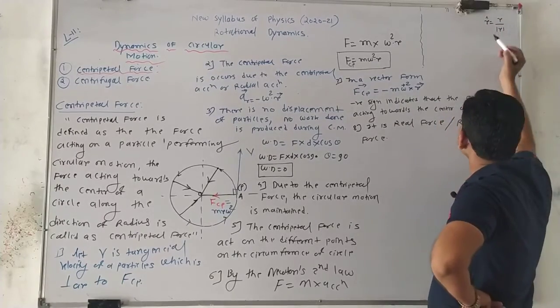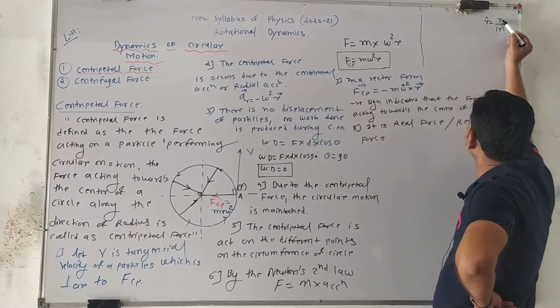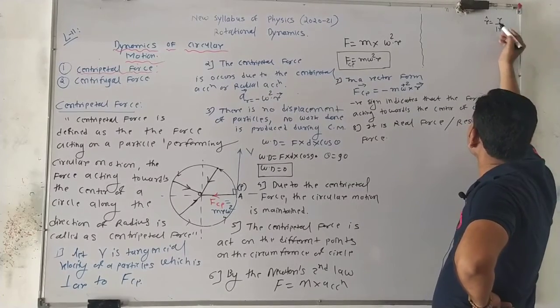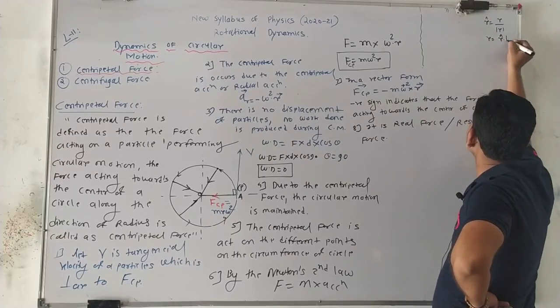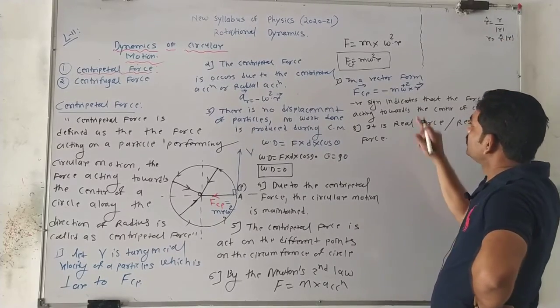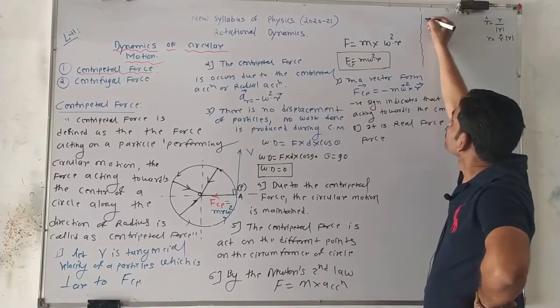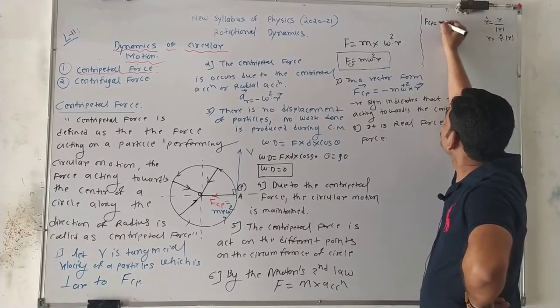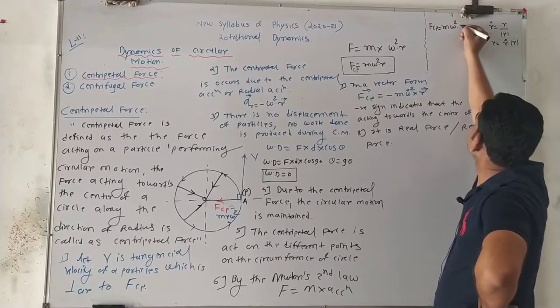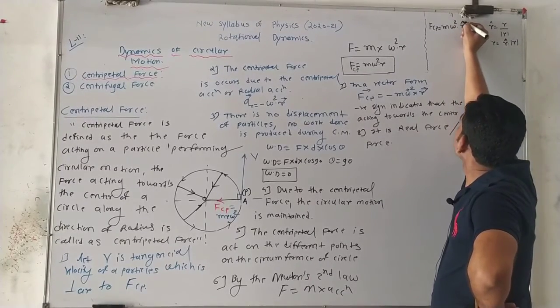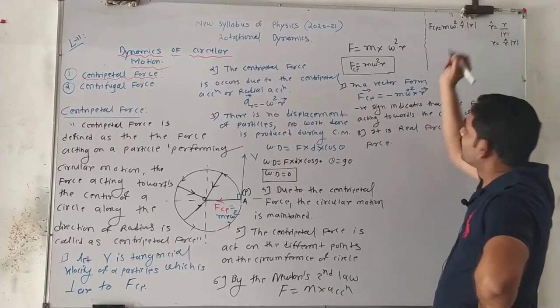So r is equal to r unit vector into mod of r. If you put this in the equation, F CP is equal to m omega square, with r replaced by r unit into mod of r.